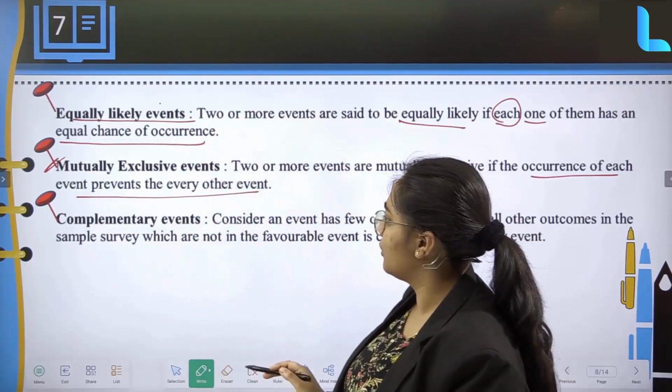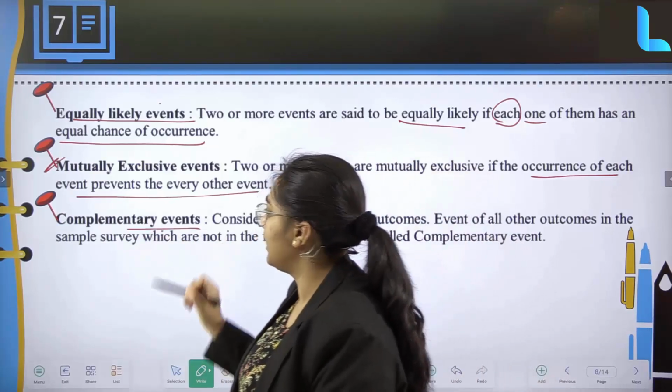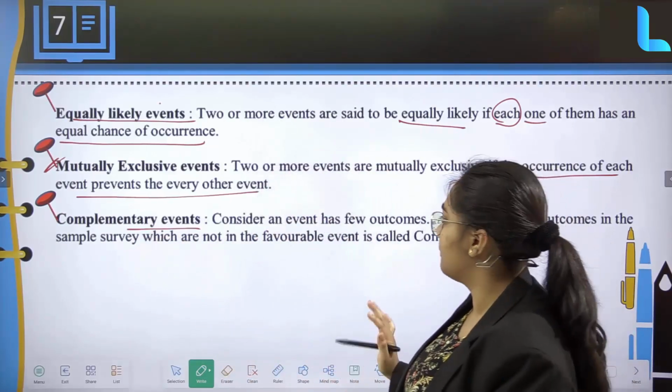Then mutually exclusive is covered. And complementary events. Complementary events is very simple.